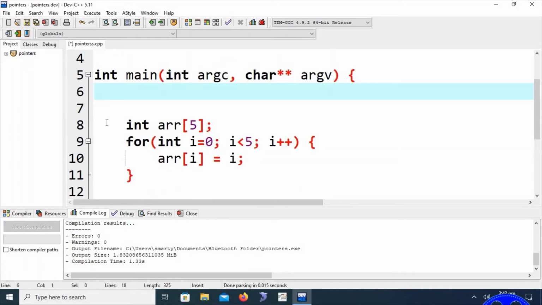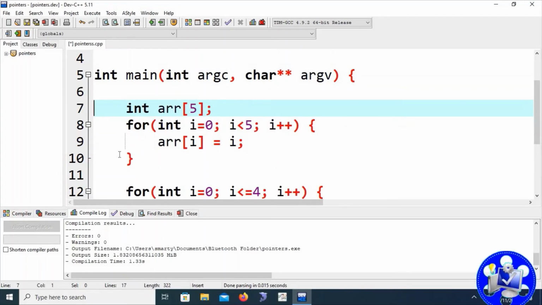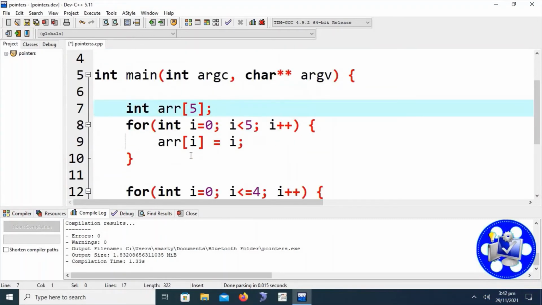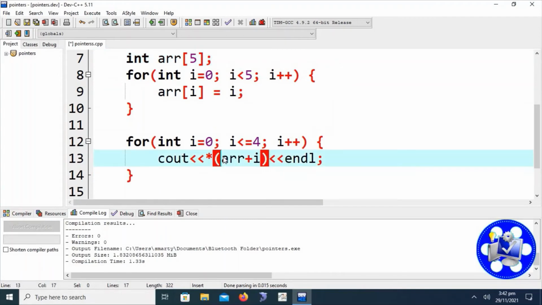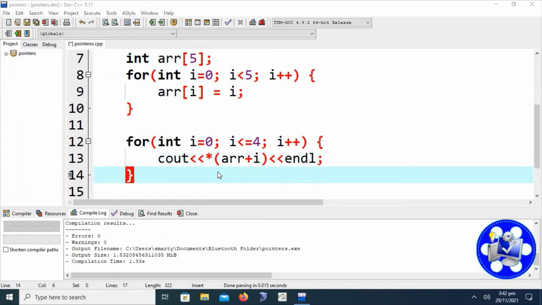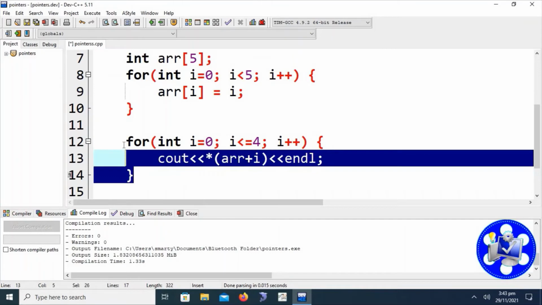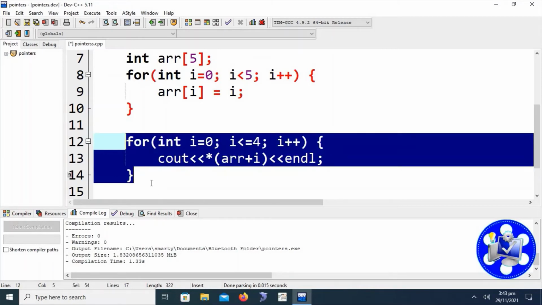We are removing just this code for the ease and understanding of the new lines of code that we will discuss later on. Here we can see that the array name is the pointer to the array or memory locations itself. This is the array name, this is the redirection operator, this is the counter variable, this is indicating the first element. This array pointer is indicating the first array element. Okay, let's move on. This is arrays with the help of pointers.